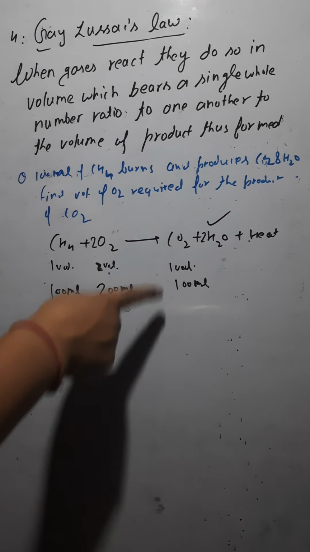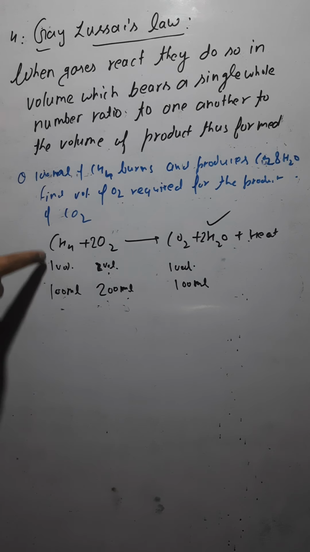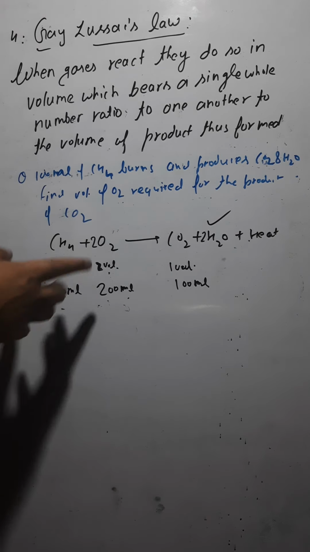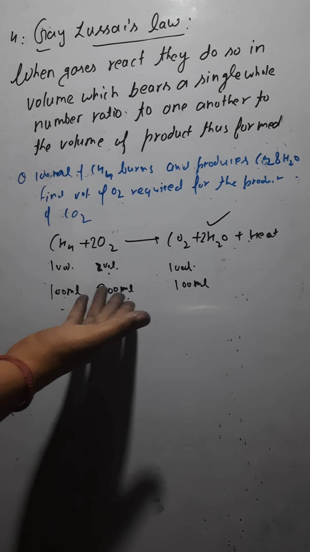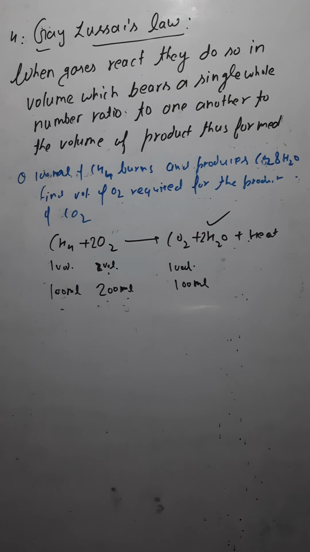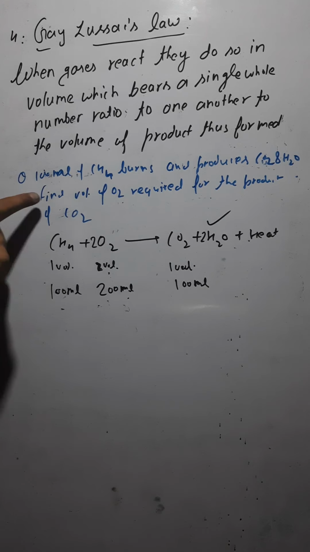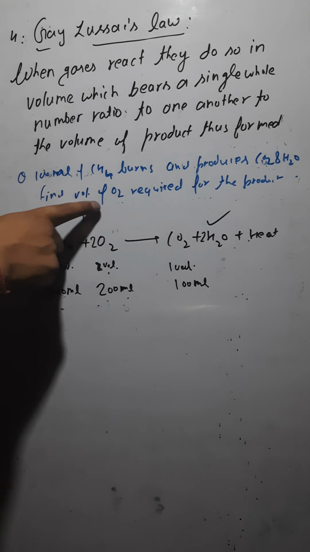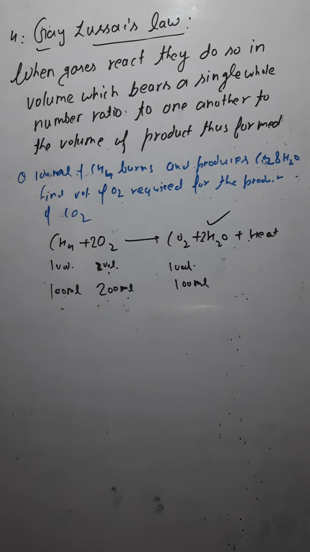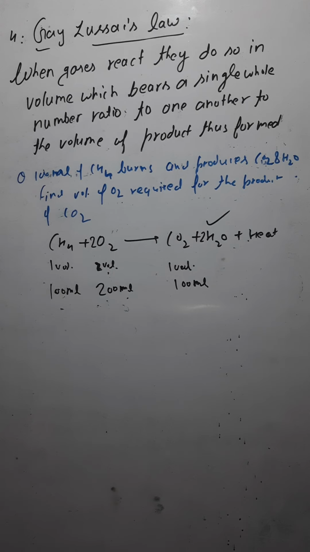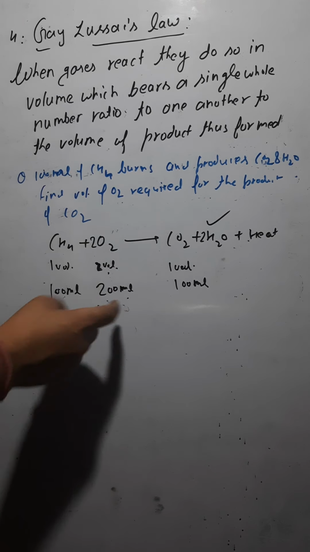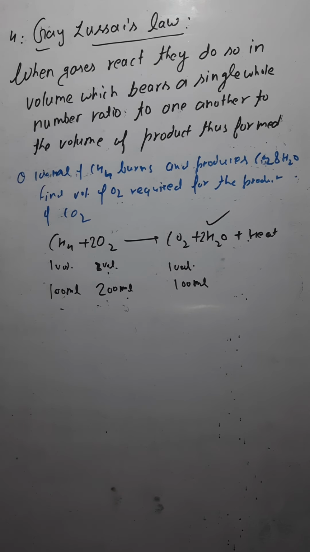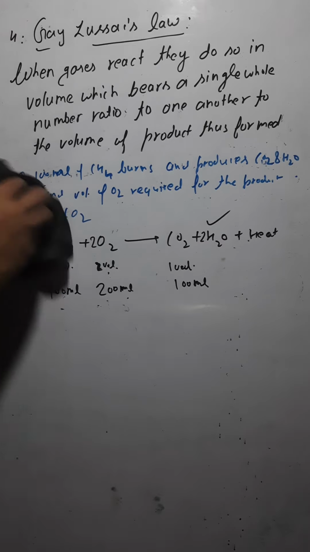So for the production of carbon dioxide, if you are taking 100 ml of methane, how much oxygen are you to take? 200 ml of oxygen is required, isn't it? That is what is there in the question: find the volume of oxygen required for the production of CO2. So 200 ml is required for the production of carbon dioxide. So you have the answer here, that is 200 ml. Okay, let's take one more example.